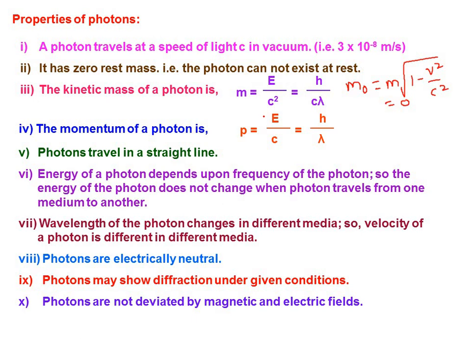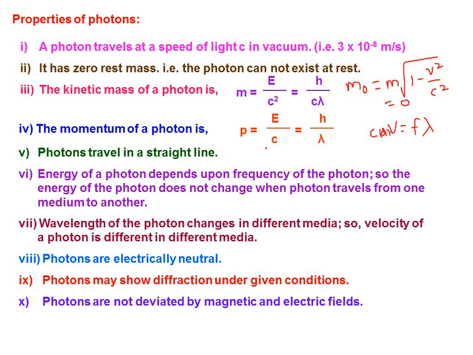c square, which we can write. And of course E is nothing but h nu. And again we have the formula, velocity v equal to f lambda. Of course, the photon will travel with the speed of light, so can I write it as c equal to f lambda? That's what I have substituted here, and upon cancellation we will get h by c lambda. Momentum of the photon is p equal to E by c, which is h by lambda.